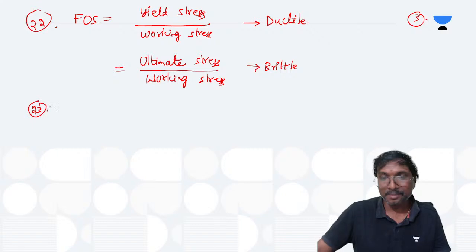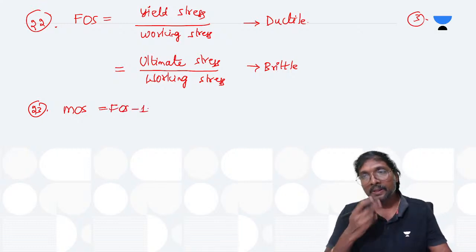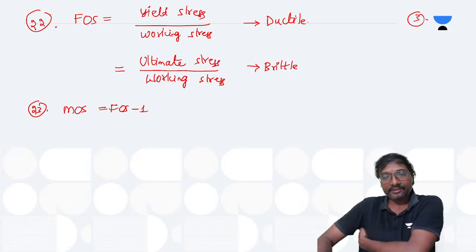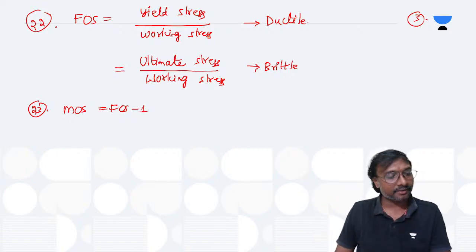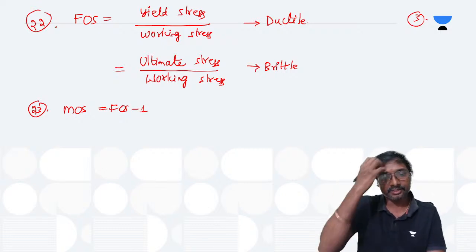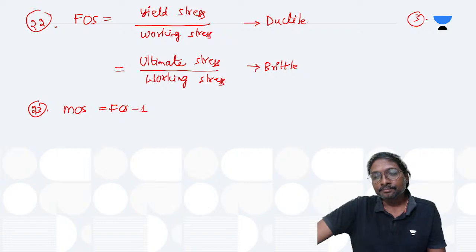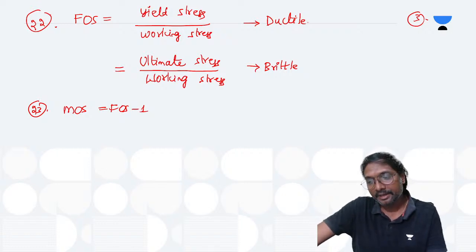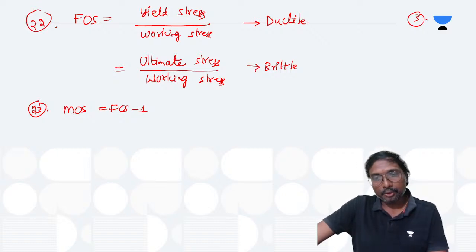Now what is the margin of safety, if you just observe? FOS is nothing but your factor of safety. Margin of safety is nothing but factor of safety minus 1. Margin of safety is nothing but your factor of safety minus 1 only, right? Is this point clear up to here, everyone?